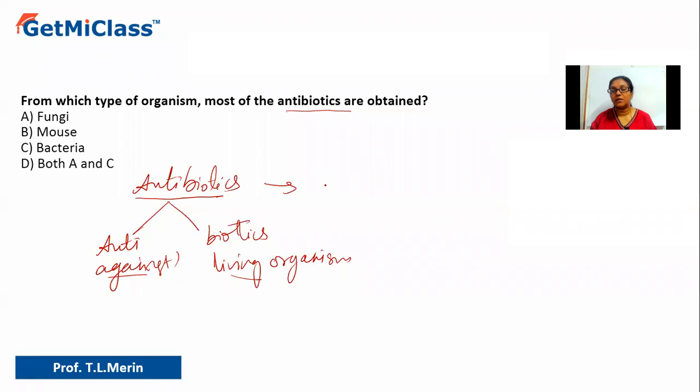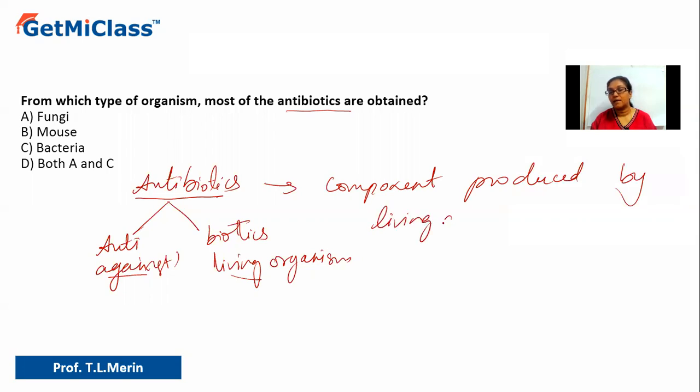So what are antibiotics? Antibiotics are components produced by living organisms against certain other living organisms.